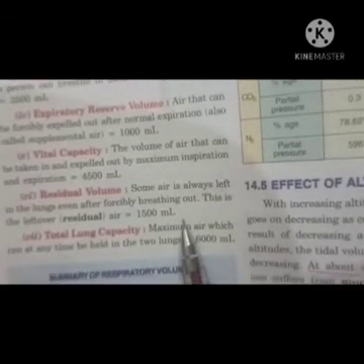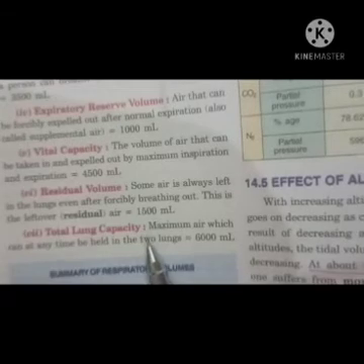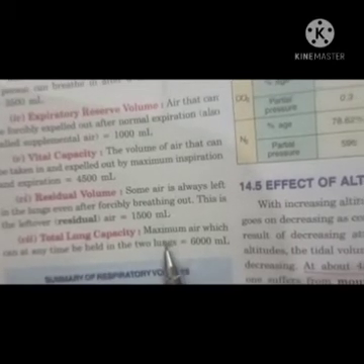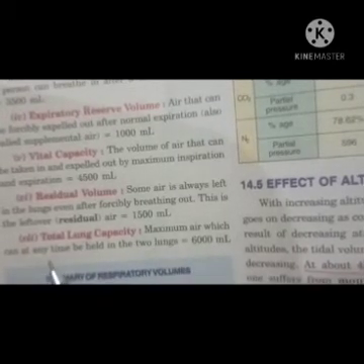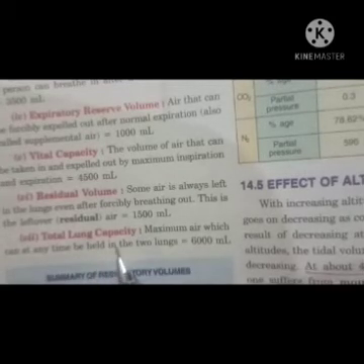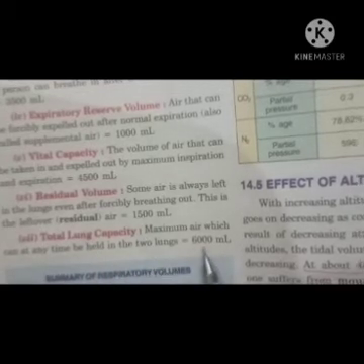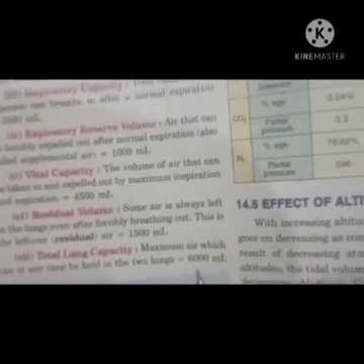It is about 1500 ml. So what is the total lung capacity? That is the maximum air which can at any time be held in the two lungs, about 6000 ml.